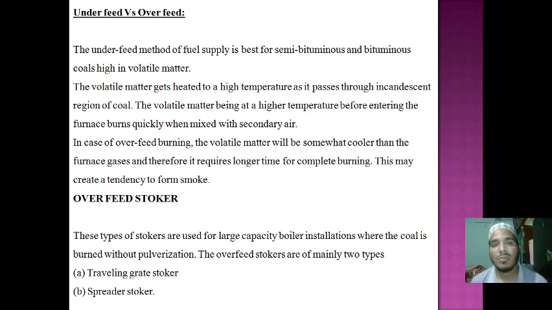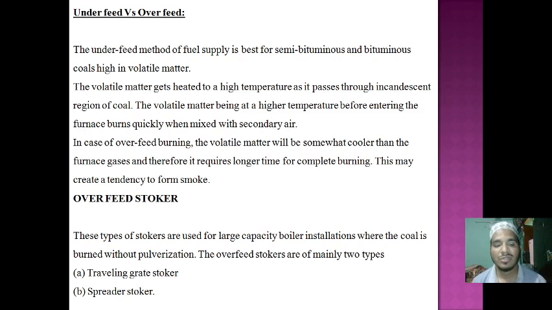If the consumer requirement is more, we have to install more boiler capacity, and as per the boiler capacity, we have to consider different types of stokers.